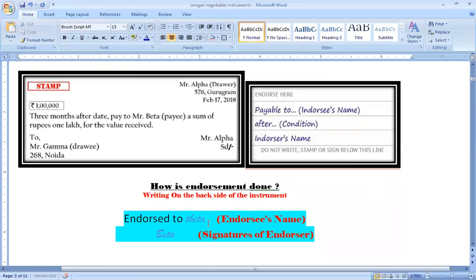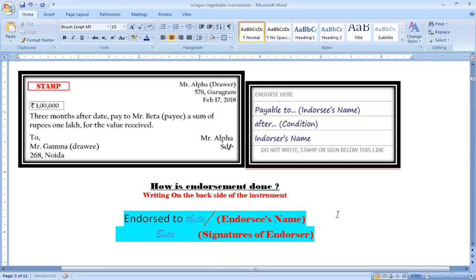And in this case, to transfer it to Theta, he has to make an endorsement. Beta can endorse it to anybody. He endorsed it to Theta. So he has to put his signature as the endorser, who is the payee initially. Then Beta will endorse to Theta and he has to write the name of Mr. Theta here. So this has to be done on the back side of this instrument. By doing this, he can make the transfer to Mr. Theta.